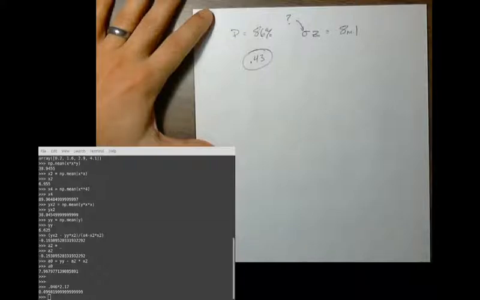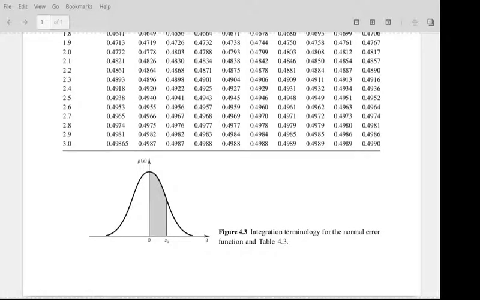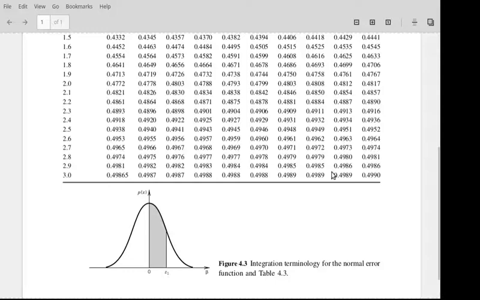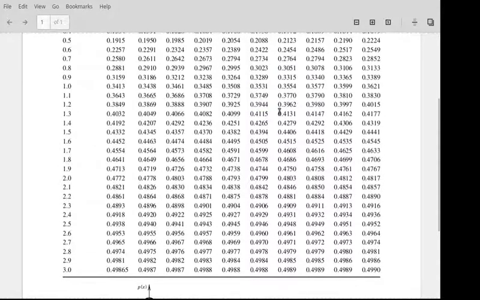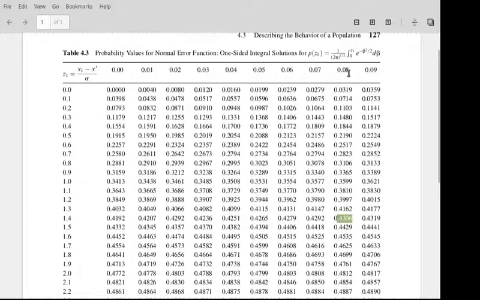I click over to the z tables. All right, we want 0.43. All right, so somewhere between these two. It looks like, yeah, this one's closer. I could interpolate. I'm not going to bother. So 1.48. So z is approximately equal to 1.48.